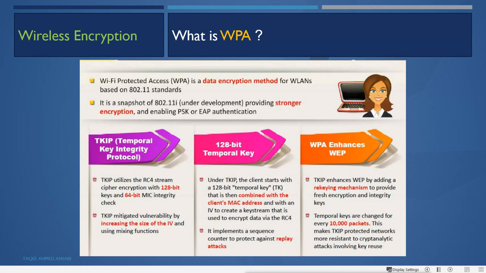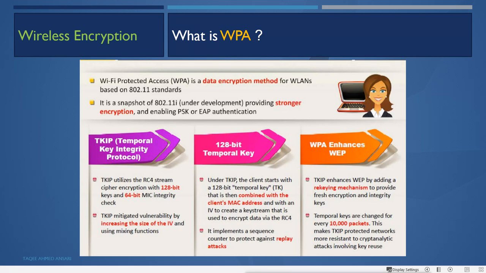Now WPA is an enhancement of WEP. TKIP enhanced WEP by adding a rekeying mechanism to provide fresh encryption and integrity keys. Temporal keys are changed for every 1,000 packets. This makes a TKIP protected network more resistant to cryptanalytic attacks involving key reuse.